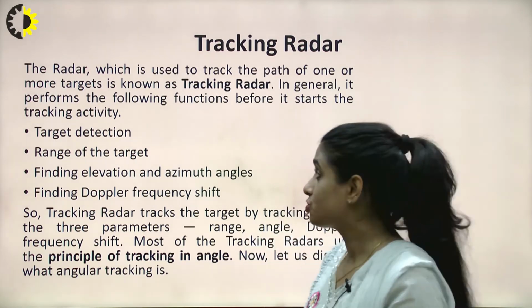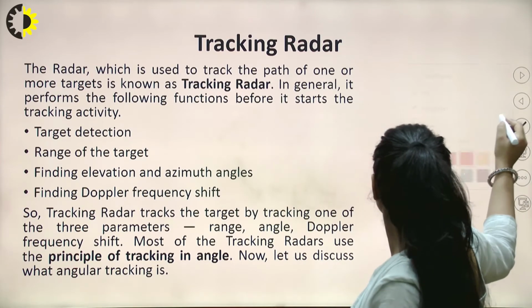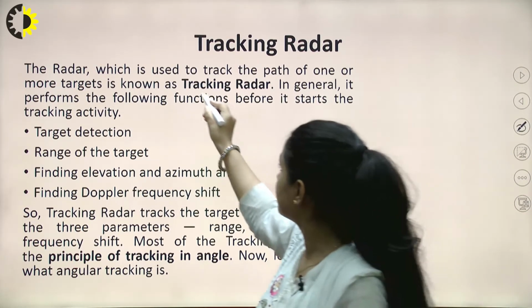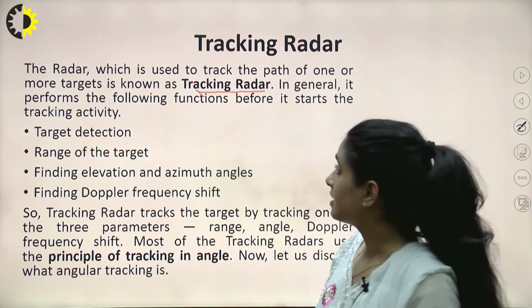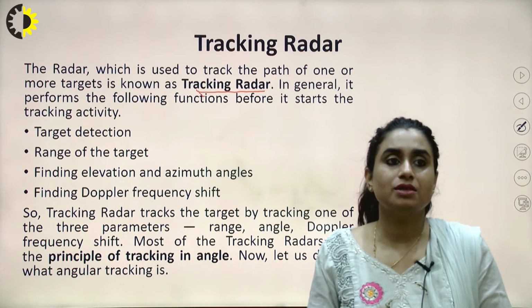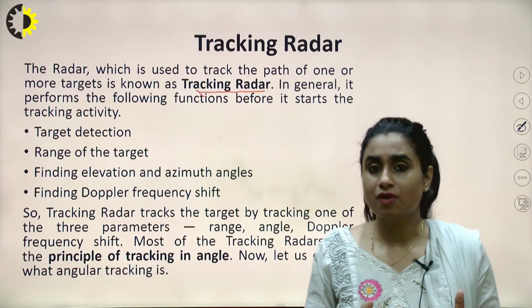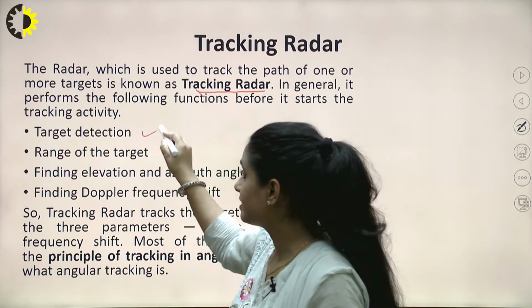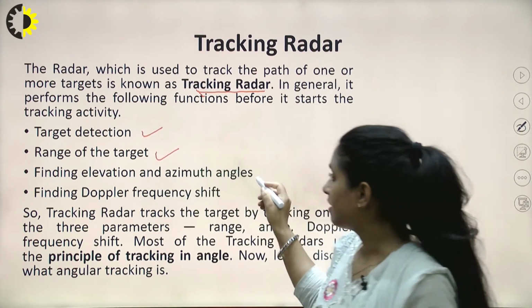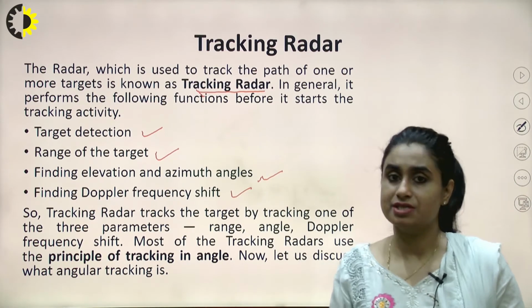The term tracking here denotes to track the path of the target. In general, it performs the function by target detection, range of the target, finding elevation and azimuthal angles, and finding Doppler frequency shift.